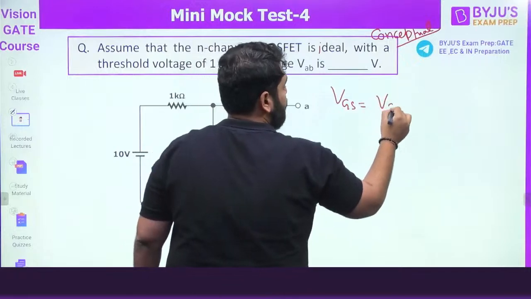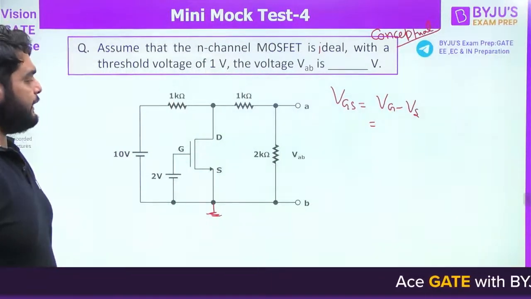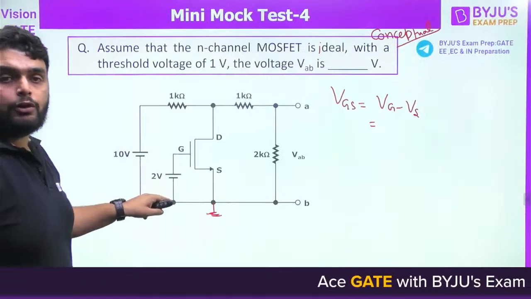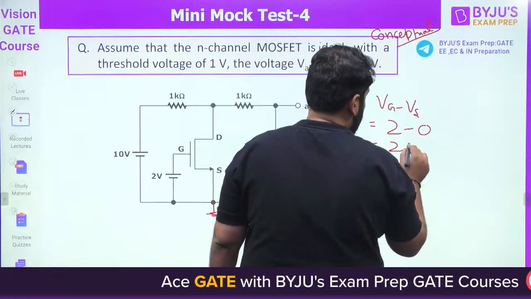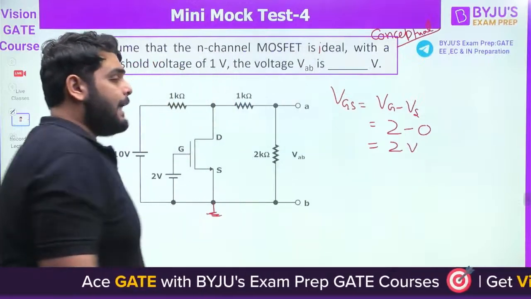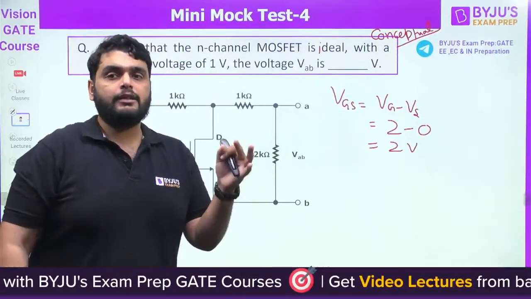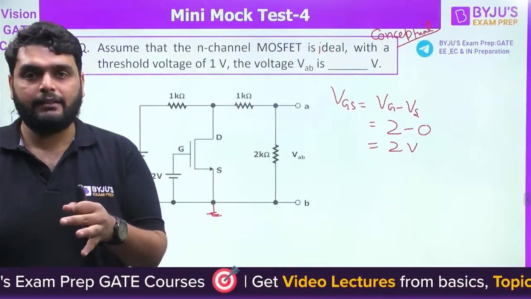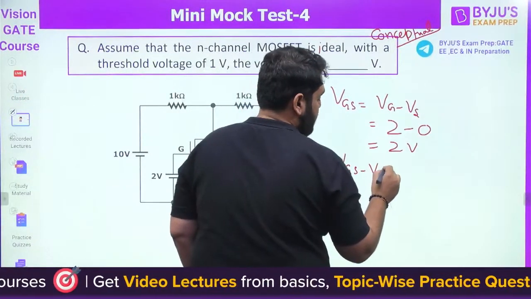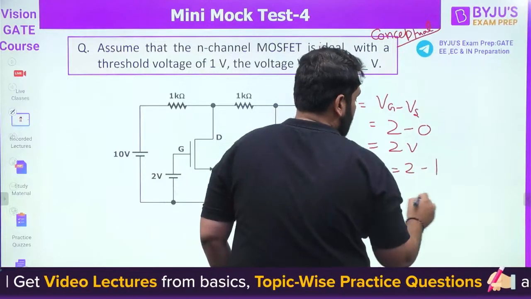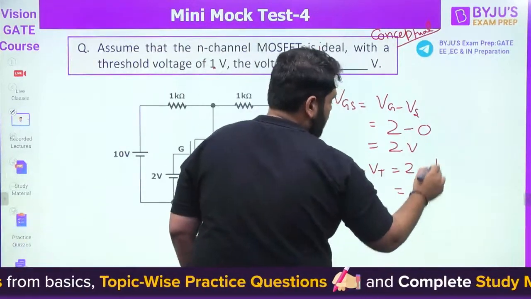VGS is equal to gate voltage minus source voltage. Now here, see clearly. What is the gate voltage? Gate voltage is 2 and the source is grounded. So VGS comes out to be 2 volt. Now we know one condition about VDS. The VDS needs to be compared with VGS minus VT. What is VGS minus VT? 2 minus 1. Why 1? Because the VT given is 1 volt. It comes out to be 1 volt.